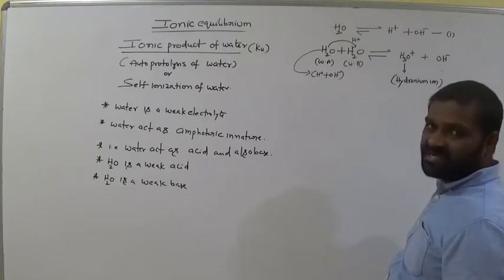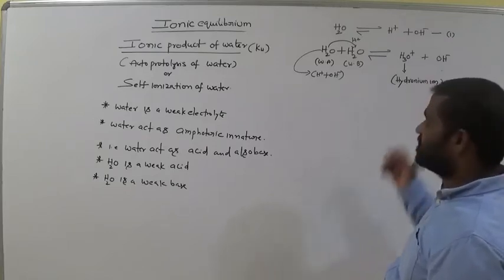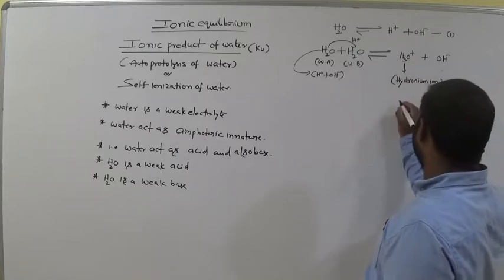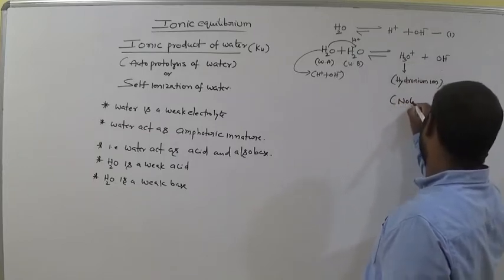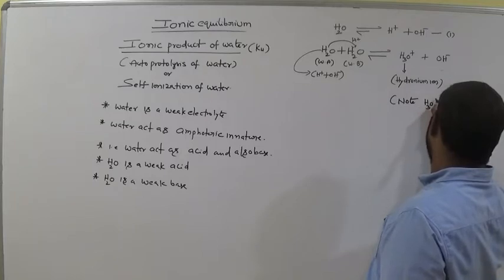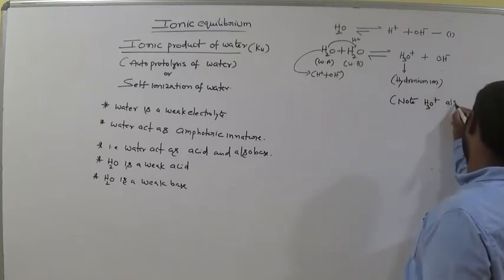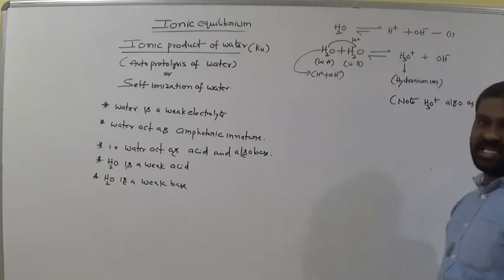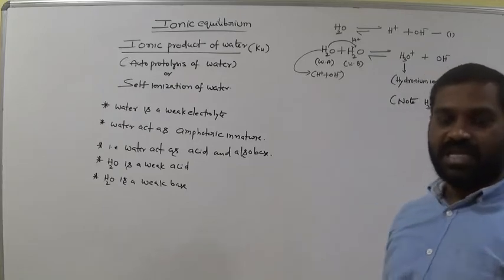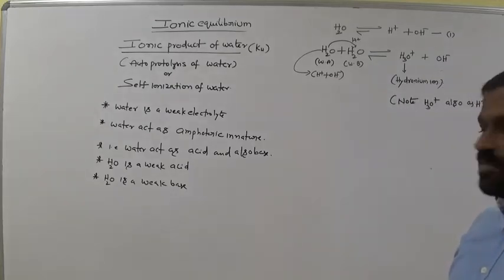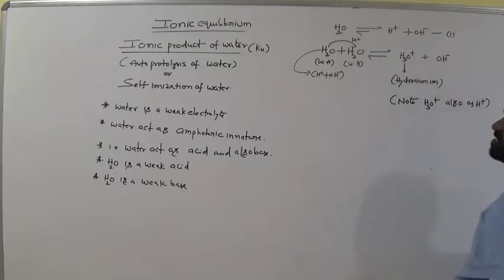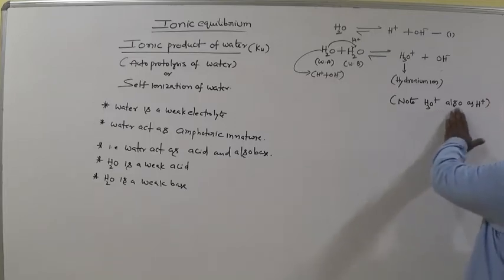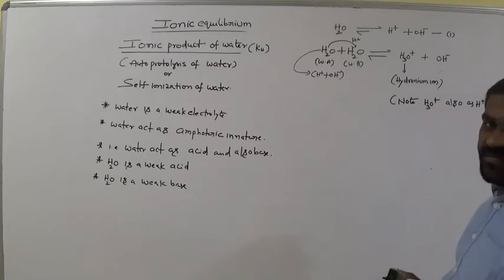In the form of H3O plus. We call it hydronium ion. Drinking water is in this form, H3O plus. So remember this, H3O plus can also be written as H plus, both are the same. H3O plus represents H plus ion. So in any case where there is H3O plus, we can write it as H plus. That means it gives H plus very easily. Remember, H3O plus or H plus, there is no difference.